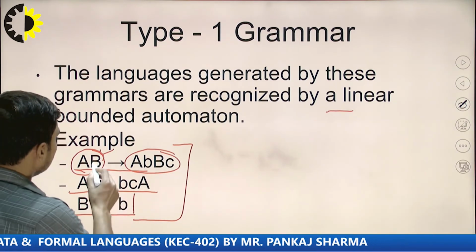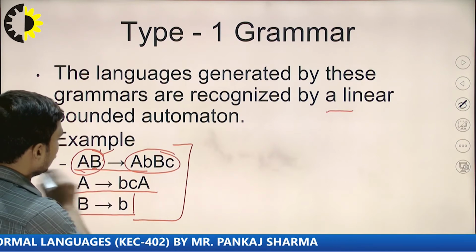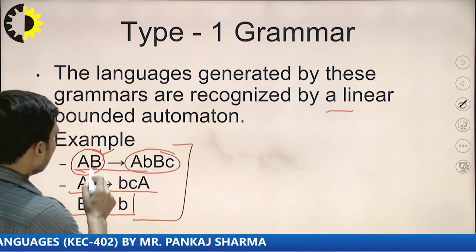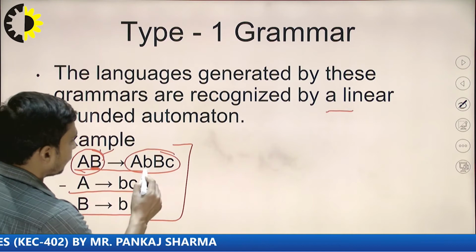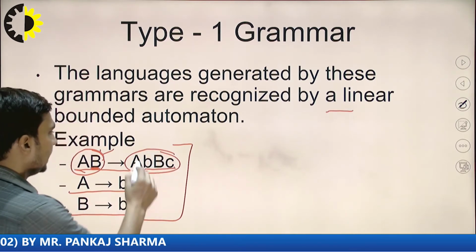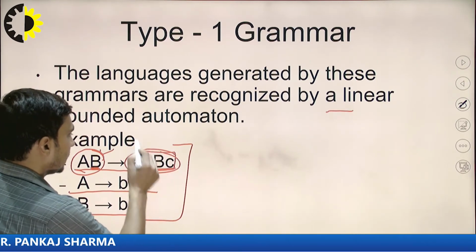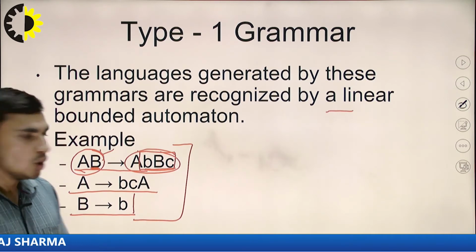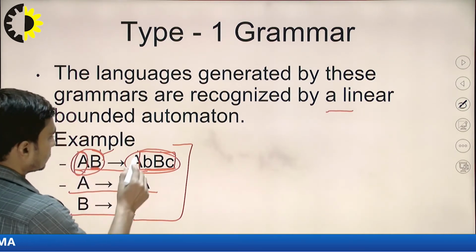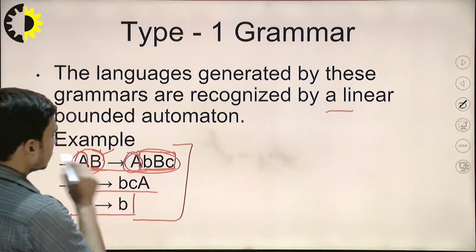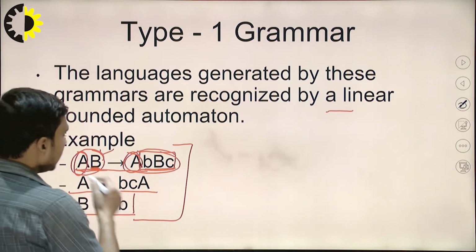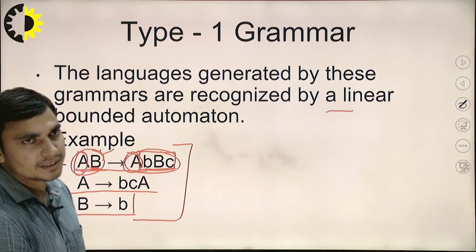So if you take a look at this particular rule, we are replacing this B by this string, small b, capital B and small c. So this A will remain intact. So we can say for this AB, A is the left context of B.